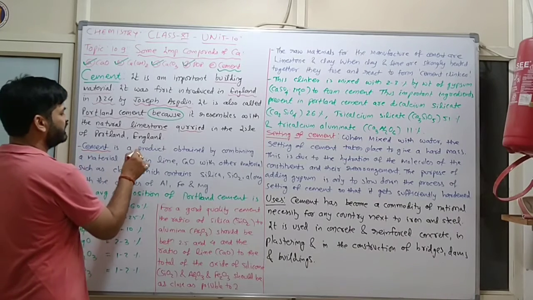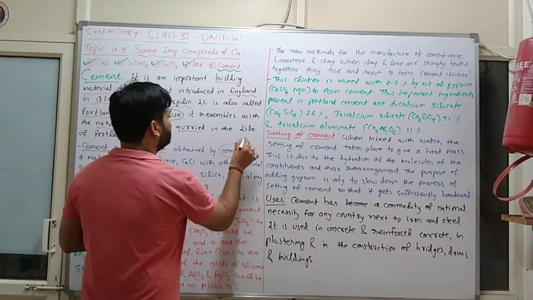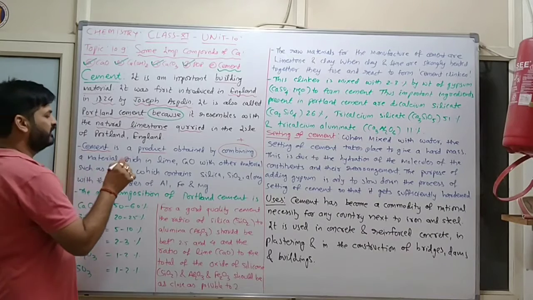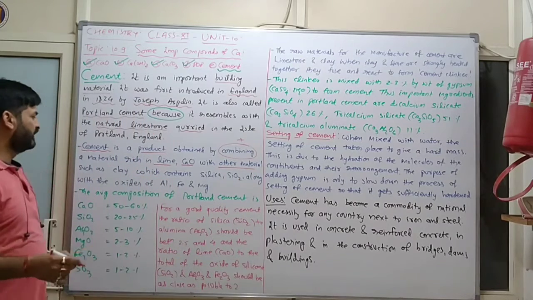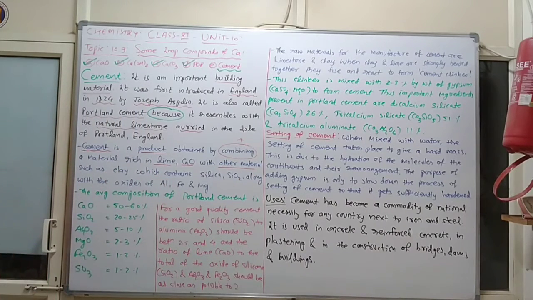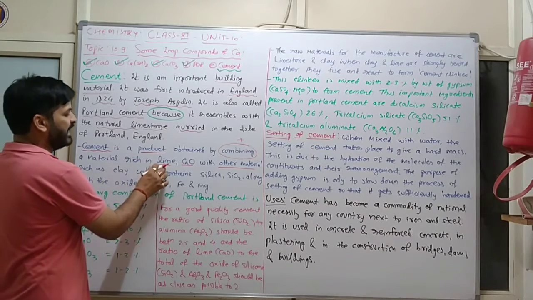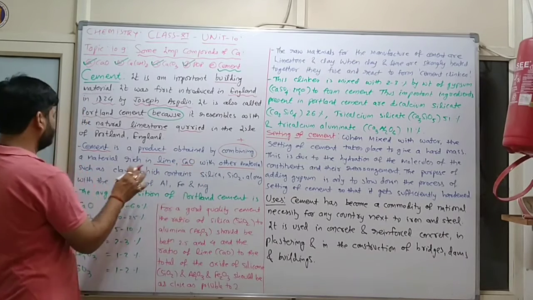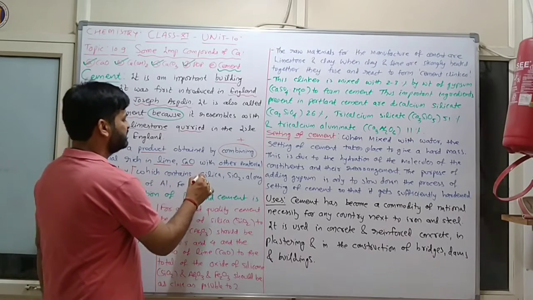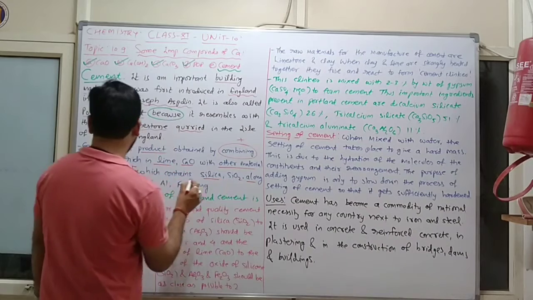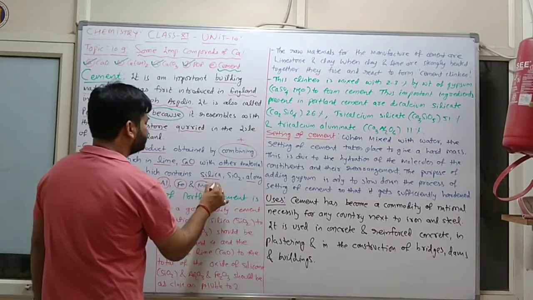Now cement is a product obtained by combining a material rich in lime, calcium oxide, with other material such as clay, which contains silica SiO2 along with the oxides of aluminium, iron and magnesium.